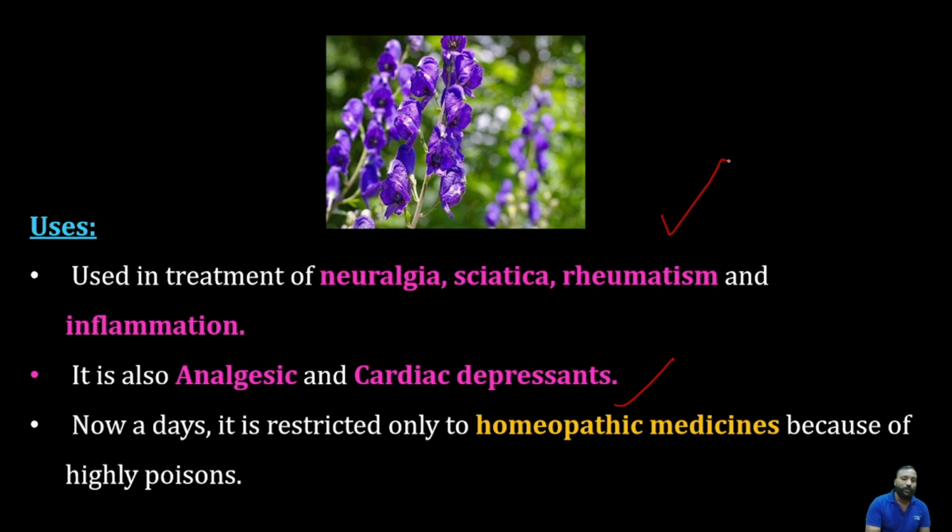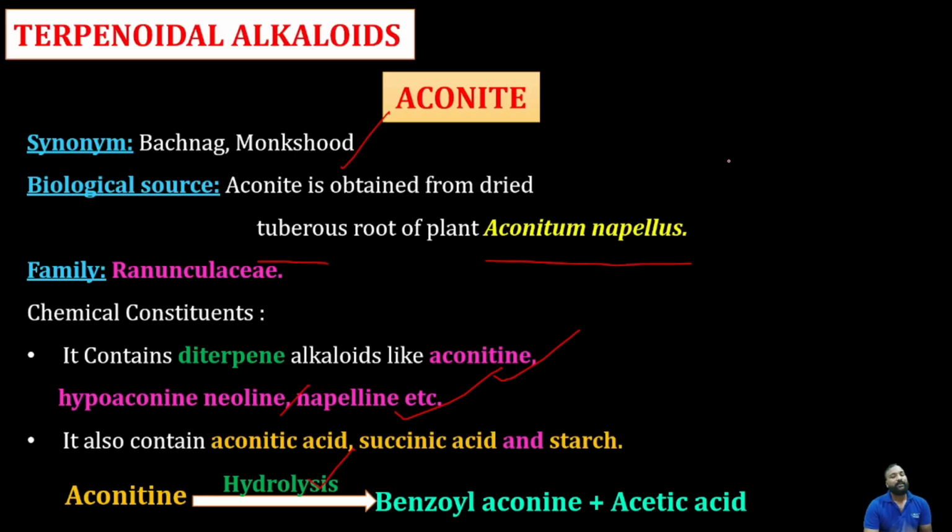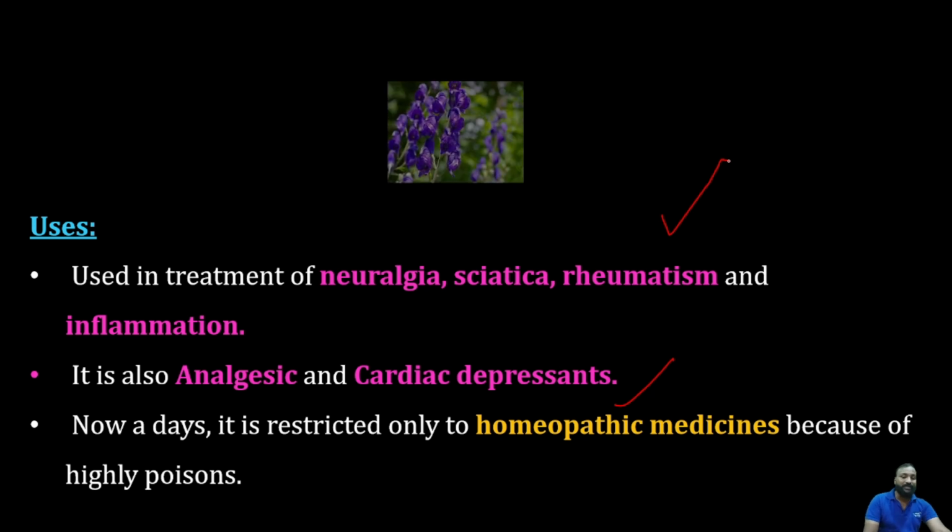Okay, so we'll see that aconite is obtained from the dry tuberous roots of the plant Aconitum napellus, belonging to the family Ranunculaceae, and contains diterpene alkaloids like aconitine, hypaconitine, neopelline, and also aconitic acid, succinic acid and starch. So this is about the terpenoidal alkaloids, and we are almost done, my dear students.